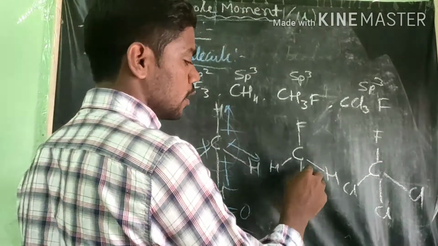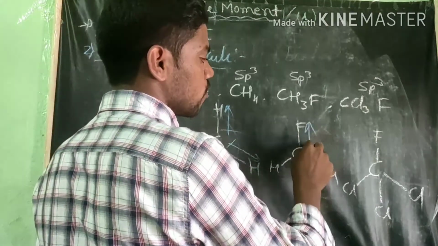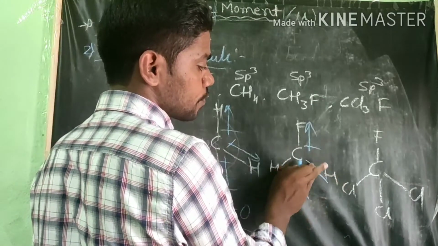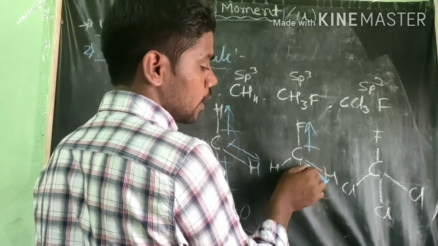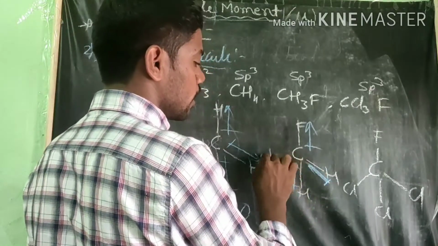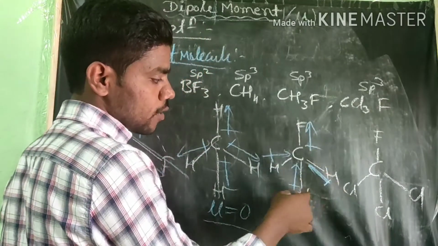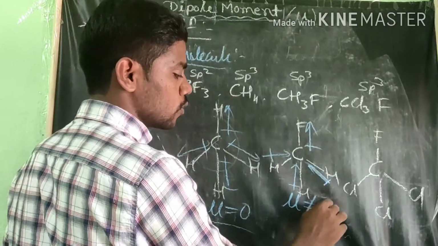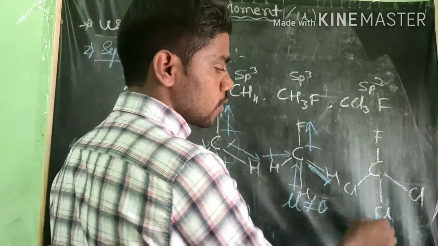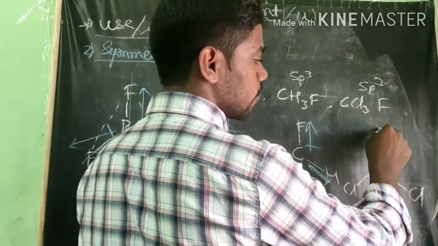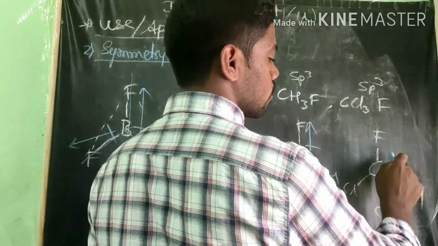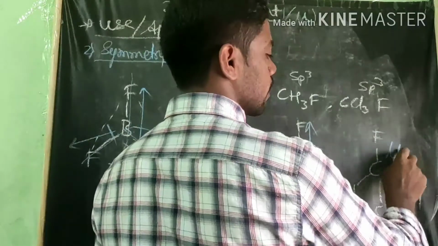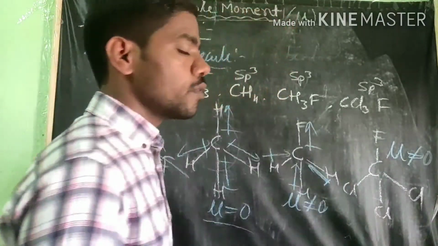Next, you see here, one thing will happen. This dipole moment is moving in this direction, but here it is moving in the other direction. Here, hydrogen is more electropositive and fluorine is more electronegative. The three hydrogens are moving towards the center, but fluorine is moving away. Therefore, the dipole moment is not equal to 0. Here also, all the chlorines are moving in one direction, but fluorine is moving in only one direction. The dipole moment is also not equal to 0.